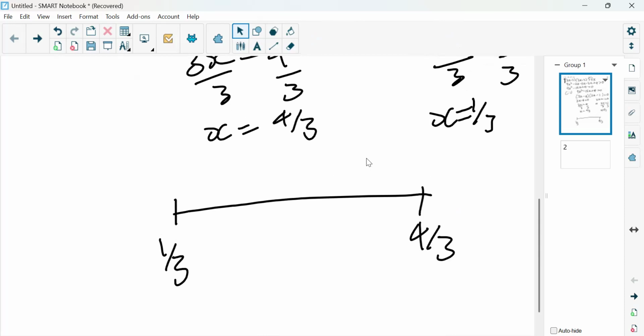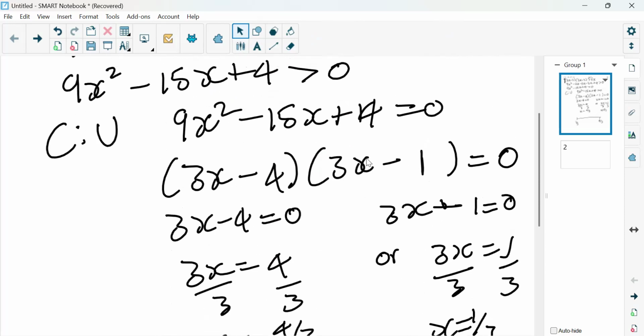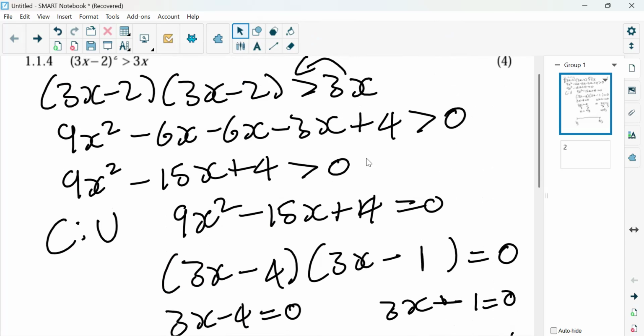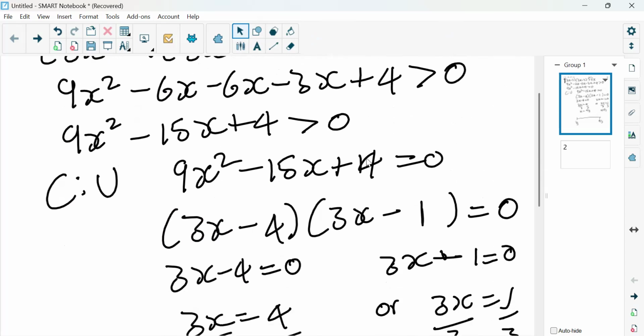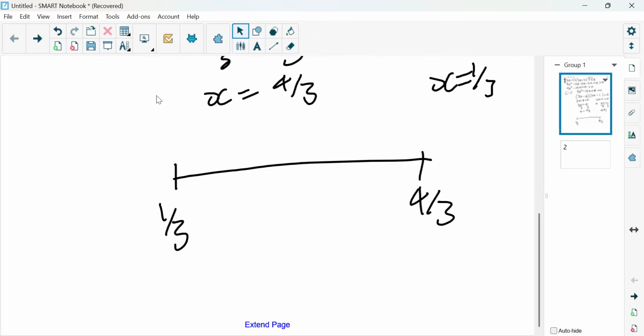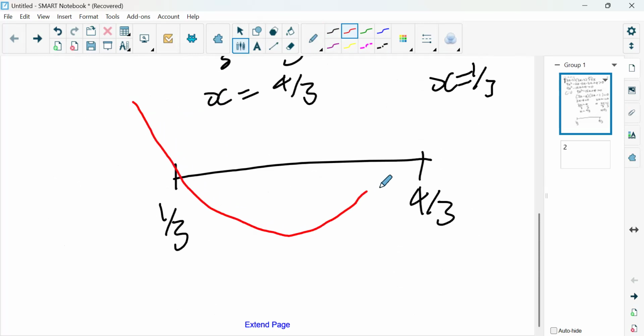Now, we need to decide how our parabola is going to look. Let's look at the value of a. The value of a is positive, so we're going to have a smiley face. Let's draw our graph. It's smiling. It's going to pass at 1 all over 3, and then it's also going to pass at 4 all over 3. Yes, my smiley face. This is what we call the method.